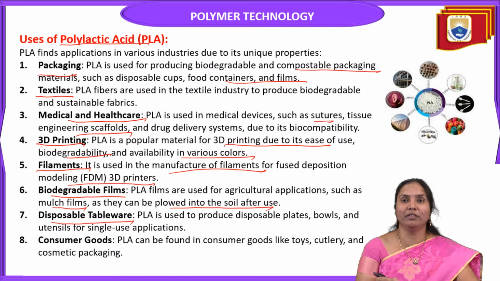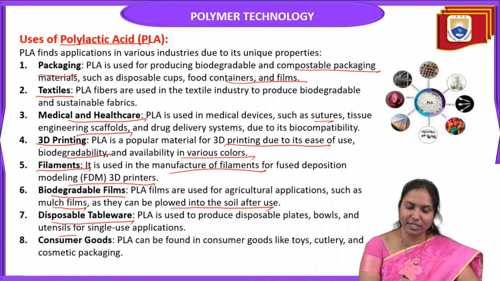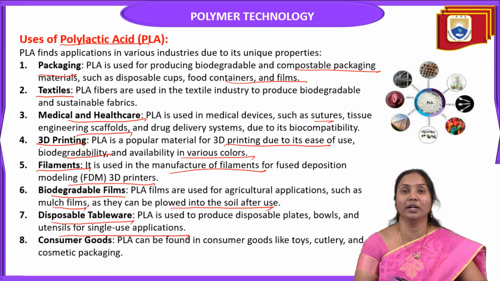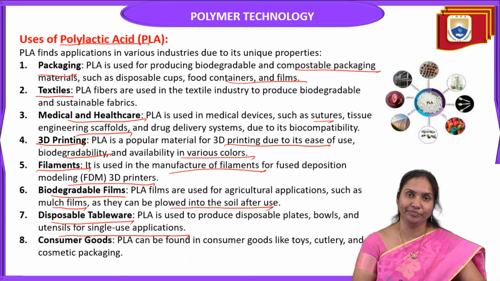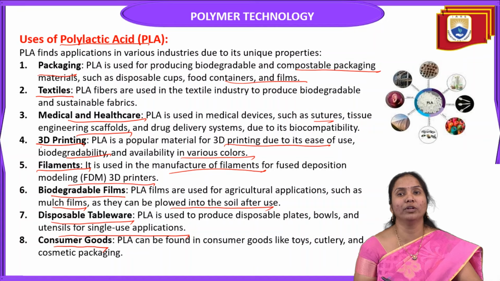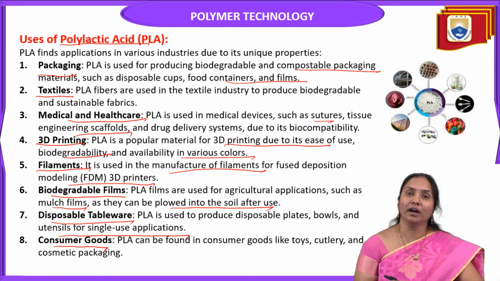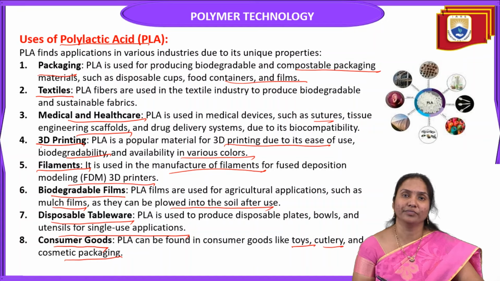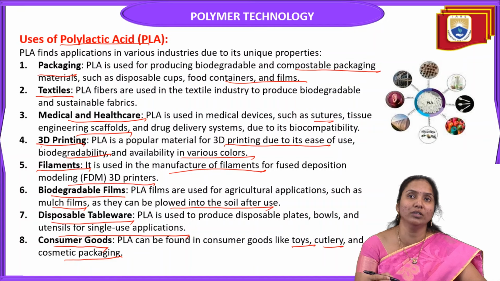And disposable tableware. Polylactic acid is used to produce disposable plates, bowls, and utensils for single-use applications, because it has biodegradability and biocompatibility. And consumer goods. It can be found in consumer goods like toys, cutlery, and cosmetic packaging. We use it in so many applications because it has unique properties.